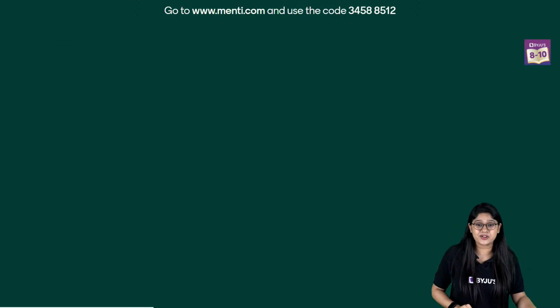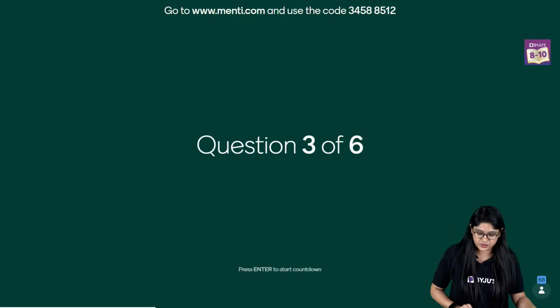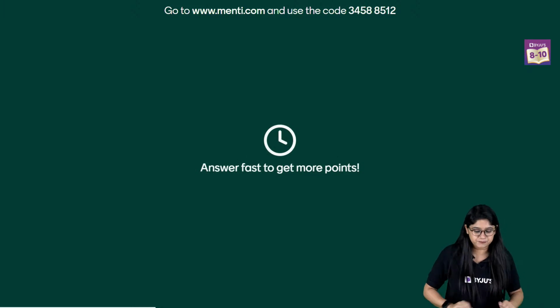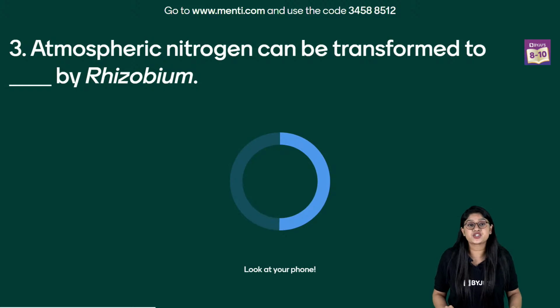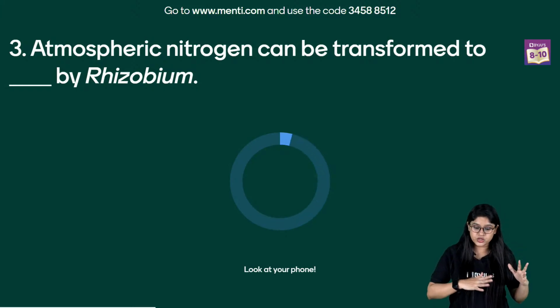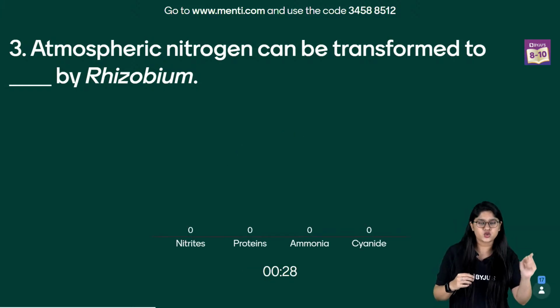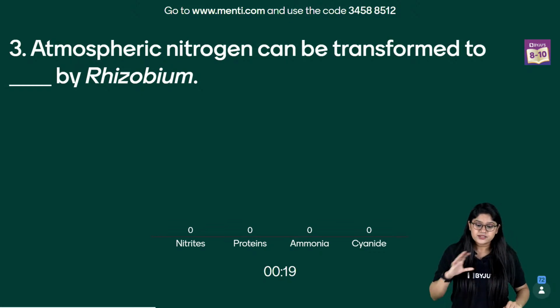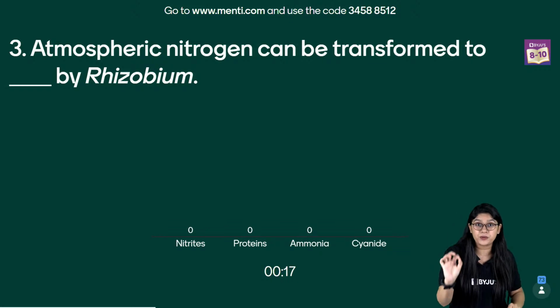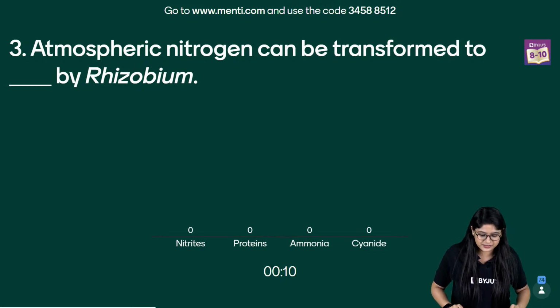Now moving to the third question we have with us. Yes, everyone, here we go. Question number 3. Atmospheric nitrogen can be transformed to dash by rhizobium. Nitrites, proteins, ammonia, cyanide. Very interesting. We're talking about the nitrogen getting converted to something with the help of the rhizobium. So we know that the rhizobium are present in the root nodules, right? So I'm sure you know the correct answer.